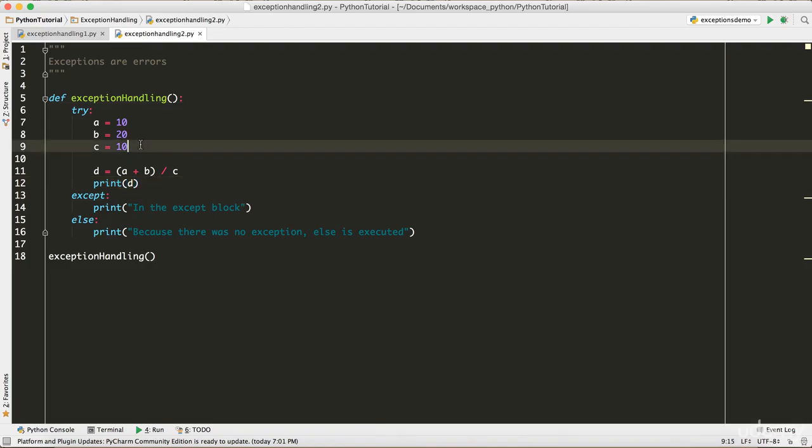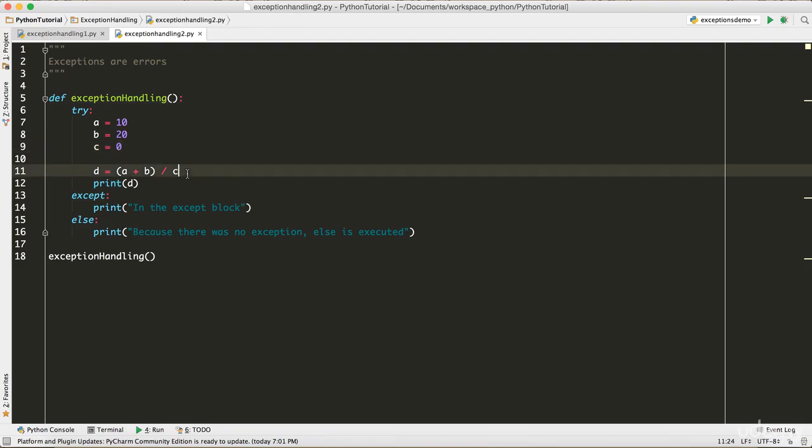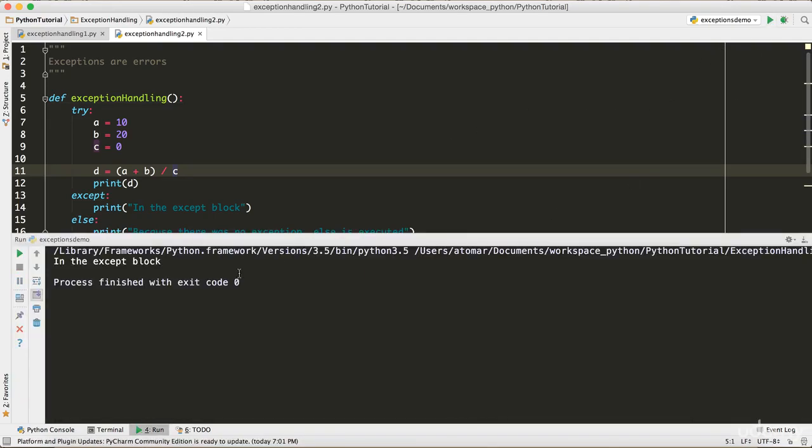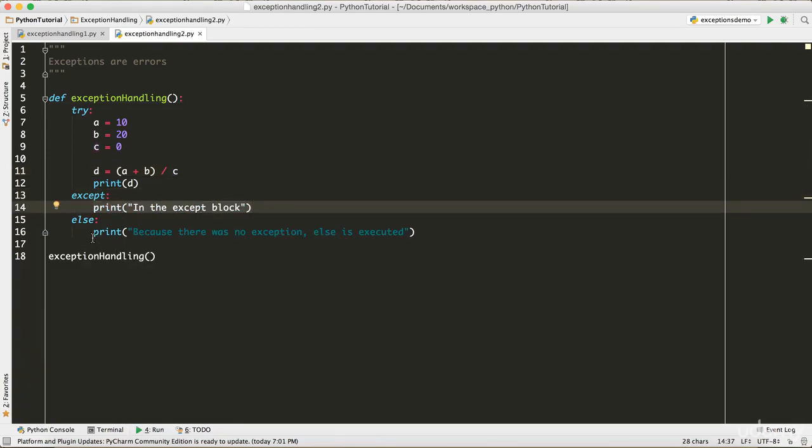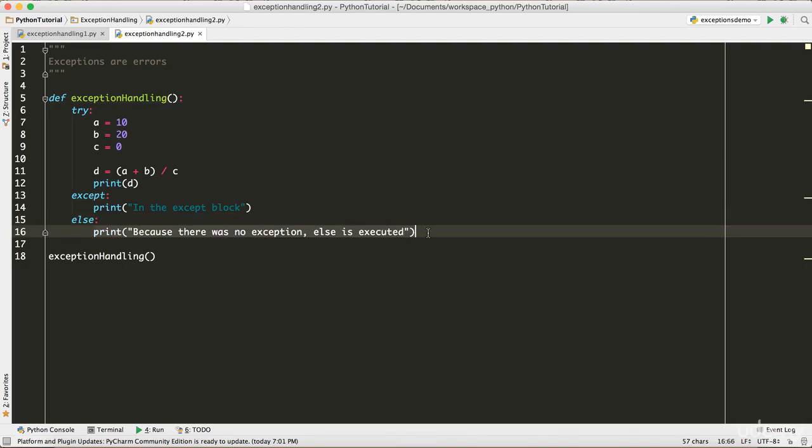So let's assume that there is an exception. I'm gonna change the value of C to 0, so we make sure there's gonna be a division by 0 exception, and let's see what happens this time. I'm just gonna run the code and it says it's in the except block, and it did not run the else block, right? So that's the condition: only if there's no exception, the else block is gonna get executed.